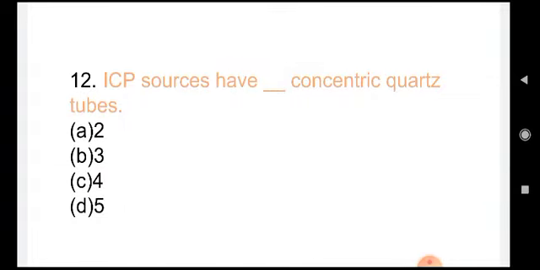ICP sources have dash concentric quartz tubes. So ICP source, does it have 2 tubes, 3 tubes, 4 tubes or 5 tubes? ICP sources have 3 concentric quartz tubes. Correct answer is B. Okay. 3 concentric tubes are there, one inside the other, and these are all made from quartz.